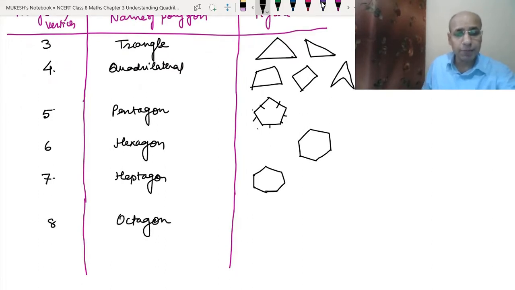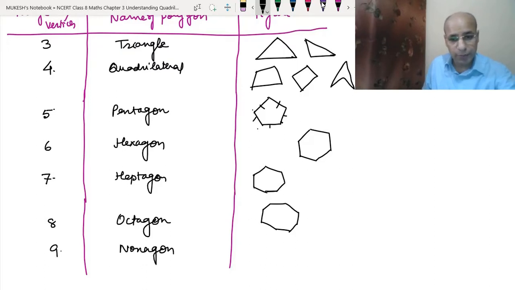That means it will have 8 sides. Now 9, then we call it a nonagon. It will be 1, 2, 3, 4, 5, 6, 7, 8 and 9. It means it will have 9 vertices.